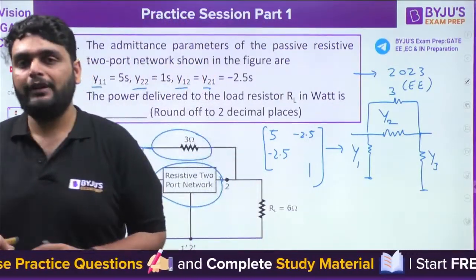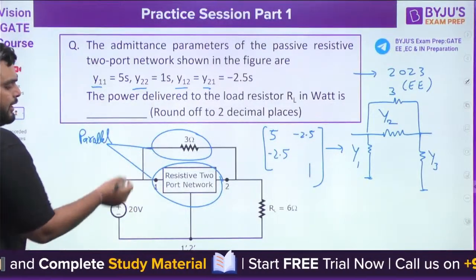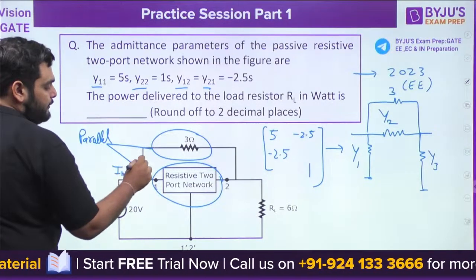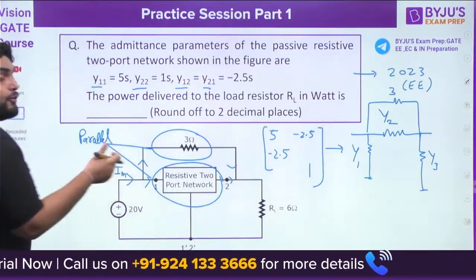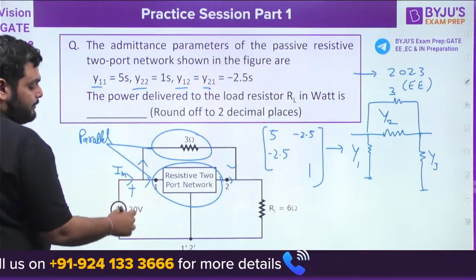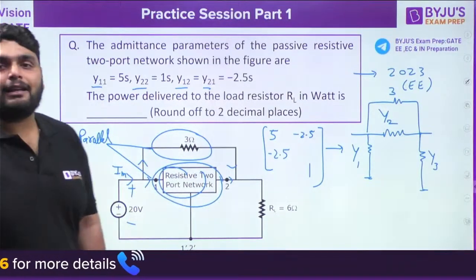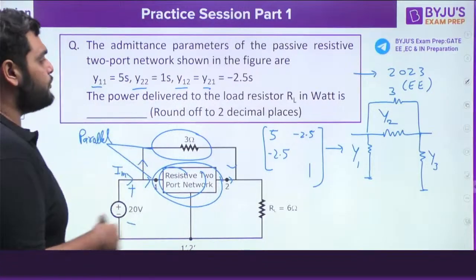This is the property of interconnection of circuits. Now how can you see that they are connected in parallel? If you see the main current I, it is divided into two parts. Or if you see the voltage, they have the same voltage, plus minus V1, across this port and across 3 ohm. So both of them are connected in parallel. If they are connected in parallel, we can combine them, so I'm going to use that particular method.